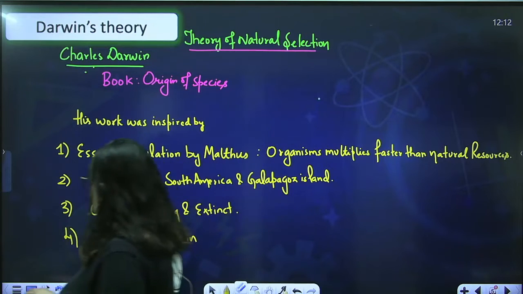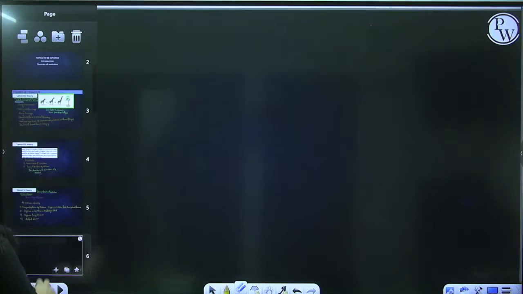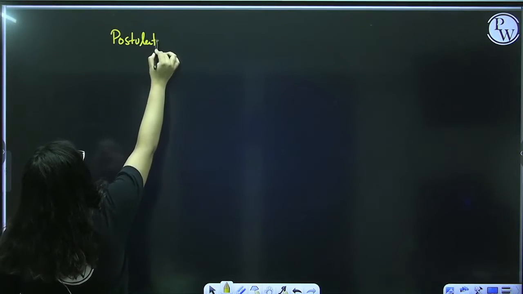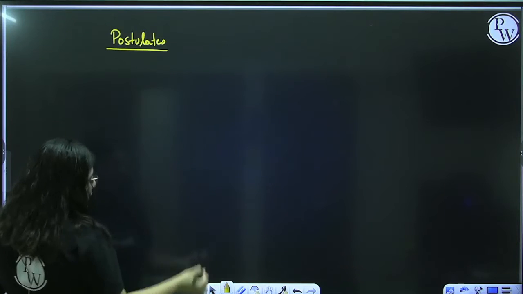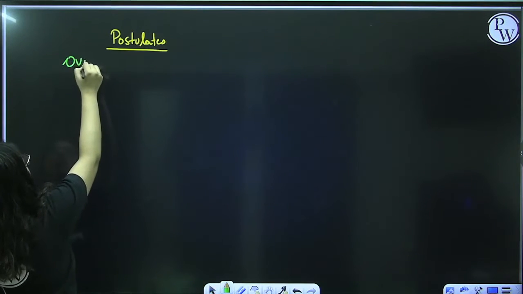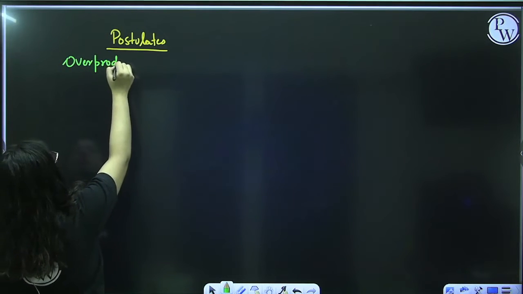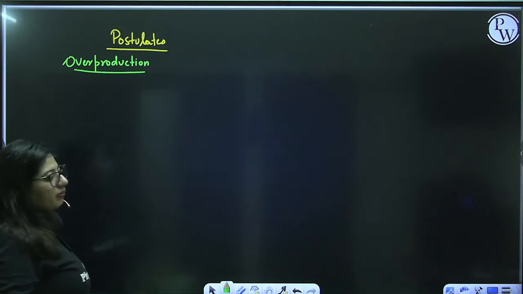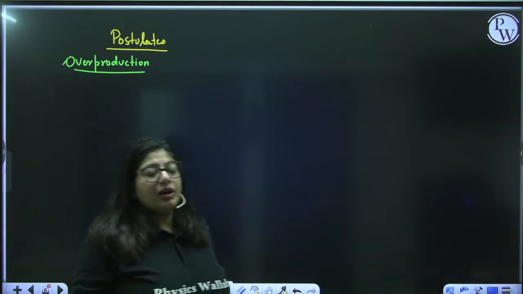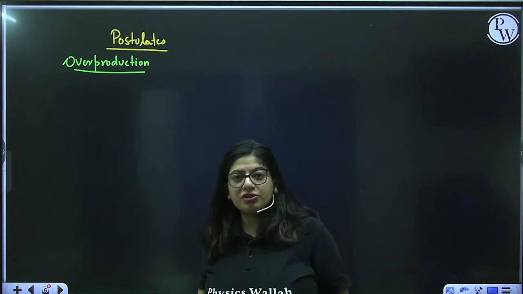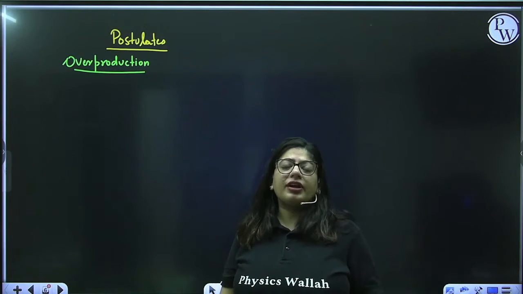Let's talk about Darwin's theory in more detail. So what were the postulates of this theory? What did he actually say? He said that always, first of all, organisms will show overproduction. What is overproduction? That means the organisms will always multiply at the maximum rate. Whenever any organisms have all the environmental conditions, the crucial conditions, whatever the organism needs, the organisms will tend to